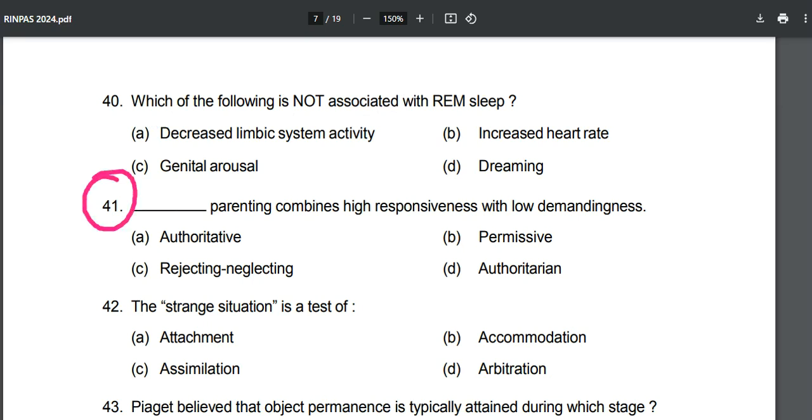Now, next question, 41. Which parenting style combines high responsiveness with low demandingness? Authoritative, rejecting, neglecting, permissive, authoritarian. You have to read another book for this thing, but the right answer right now is the permissive one.